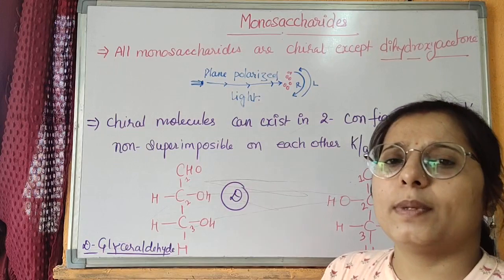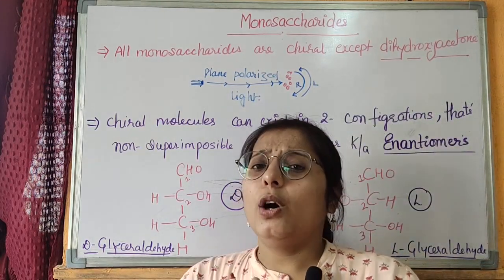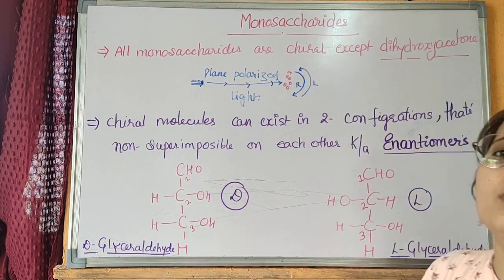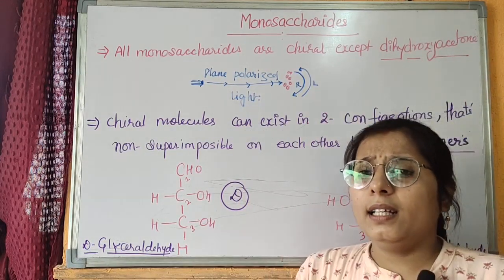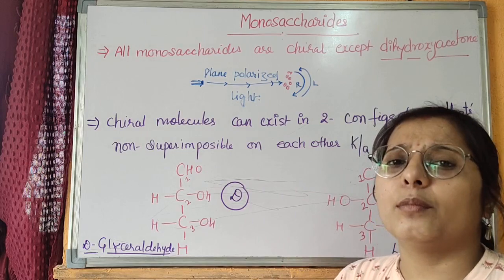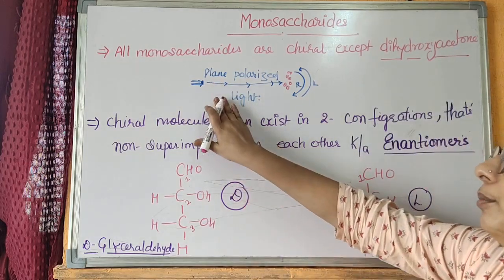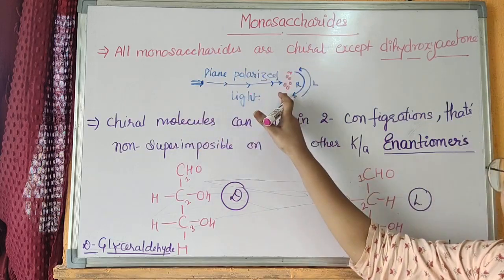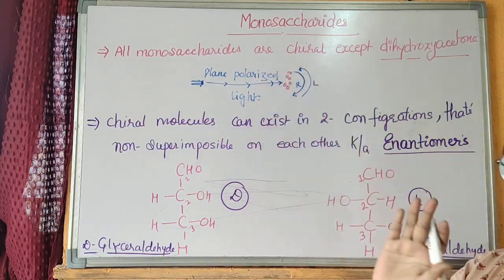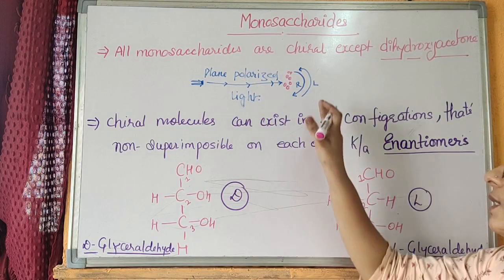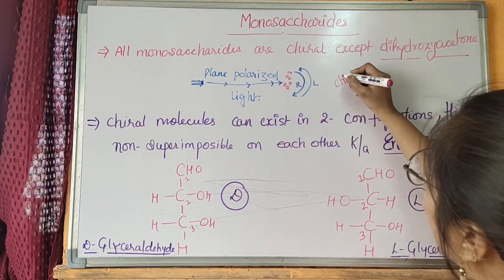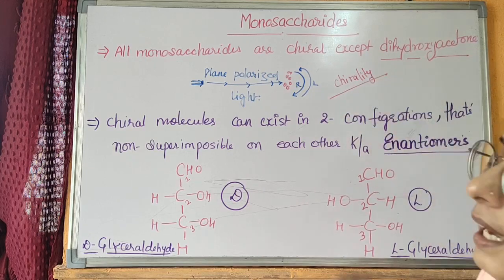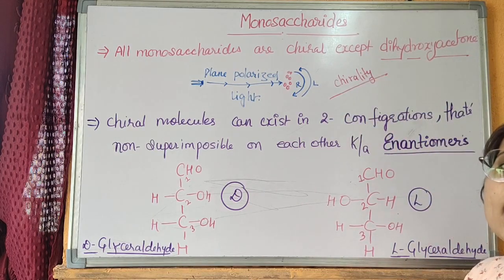Now some more specific points about the monosaccharide. All the monosaccharides except dihydroxyacetone are chiral. A chiral molecule is that molecule that can rotate plane polarized light given by a laser beam into right direction or left direction. That property of that molecule is called chirality, and that center is called the chiral center.